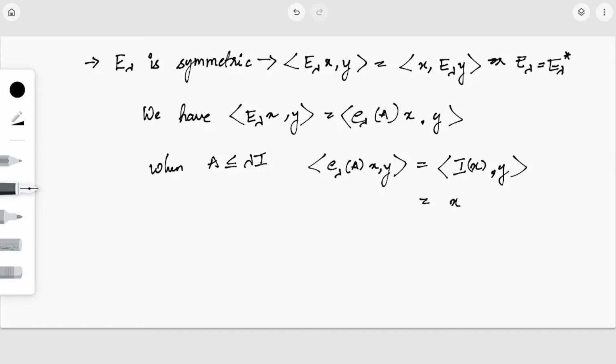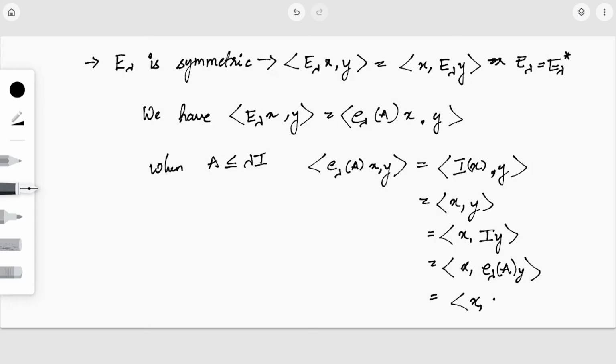So this is the inner product ⟨x, y⟩. Now I can write y as I into y, right? Both are same. So I can replace this by I of y. So this is nothing but ⟨x, E_λ y⟩. So when A is less than or equal to λI, the result is true.